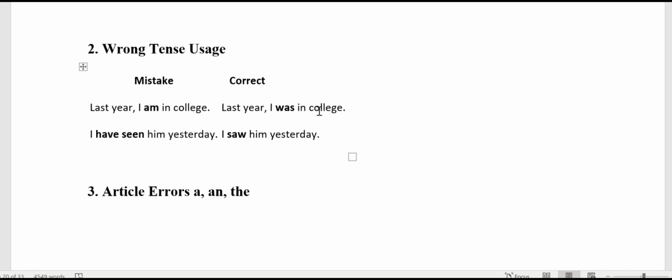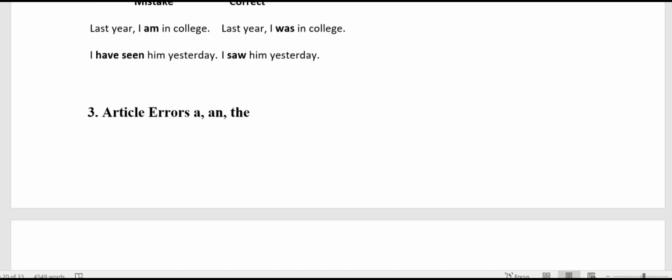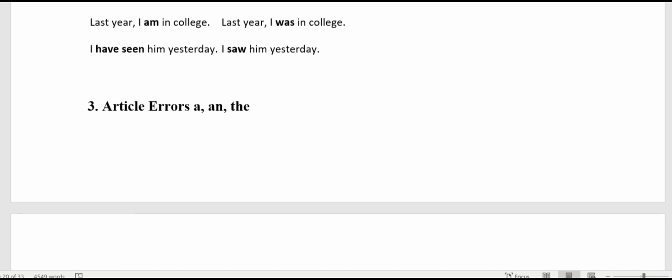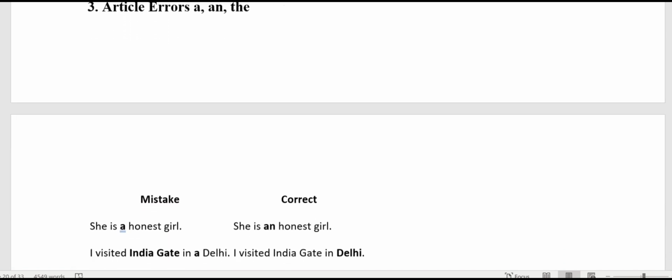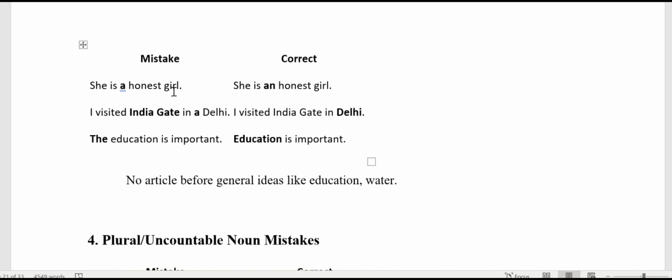Next thing, "I have seen him yesterday." It is I saw him yesterday. The specific past events should be in simple past. Then it is errors with regards to a, an, or the. "She is a honest girl." The silent H takes the article an. So it is she is an honest girl.